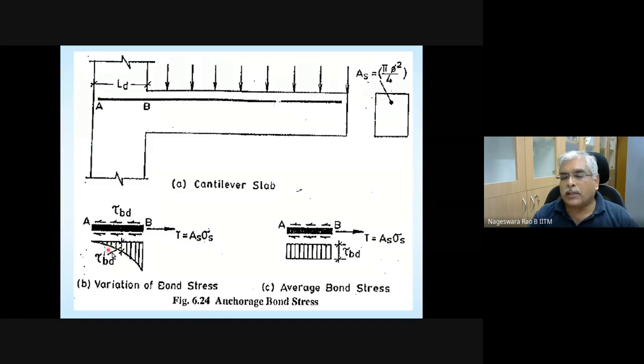On the surface of the rebar is the design bond stress. Please note that the maximum resistance this portion is going to offer depends on the grade of concrete, and that is where you will be using page 43 of IS 456, design bond stress, tau BD.